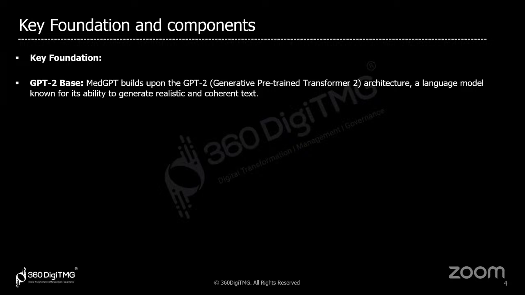Moving on to the key foundation and components of how MedGPT is built. MedGPT was built upon GPT-2, the Generative Pre-trained Transformer architecture, which is known for its ability to generate realistic and coherent text. Here are some of the components on which MedGPT works.